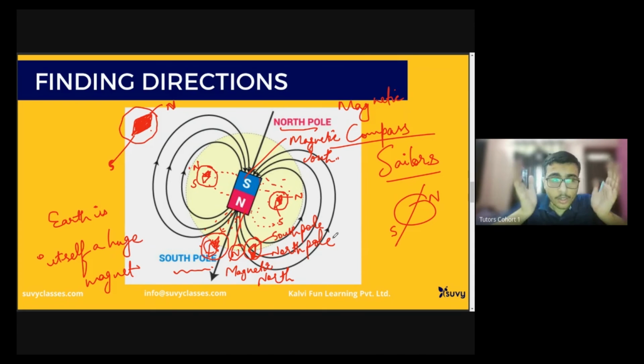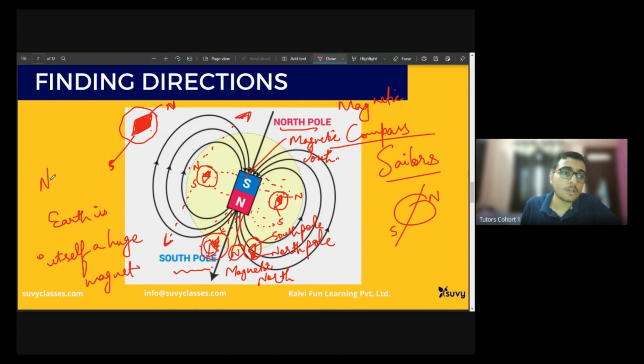Now what do I know? If I suspend a magnet freely like this, it will rest in a north south direction. Why? Because the south pole will attract the north pole, and this north pole will direct in the geographic north, and this south will direct in the geographic south. So it will rest in north south direction.